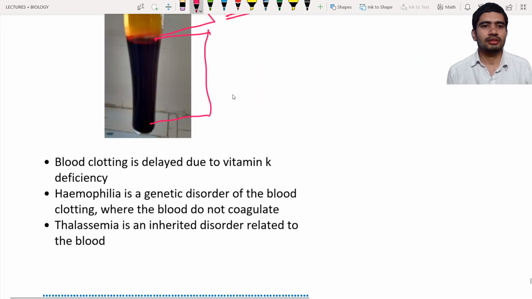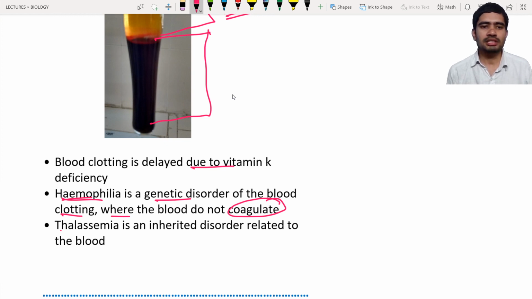Okay, so the blood clotting is delayed due to vitamin K deficiency, and hemophilia is a genetic disorder, as we have discussed just now. So people who have the hemophilia genetic disorder have the problem of blood clotting, and as a result the blood does not coagulate. So if the blood does not coagulate, what will happen? They will have the problem of bleeding as a result. If they have over bleeding from the injured area, they may die.